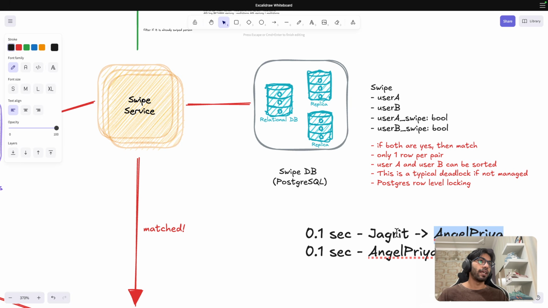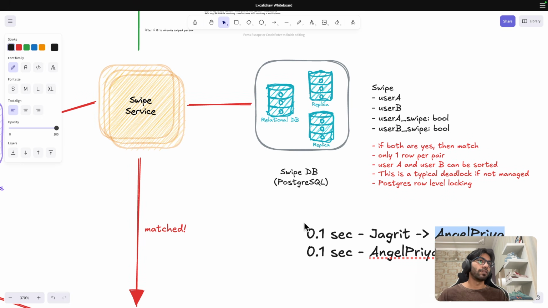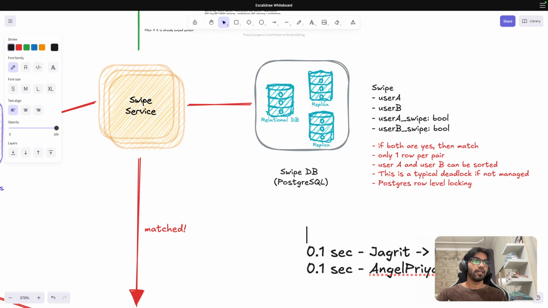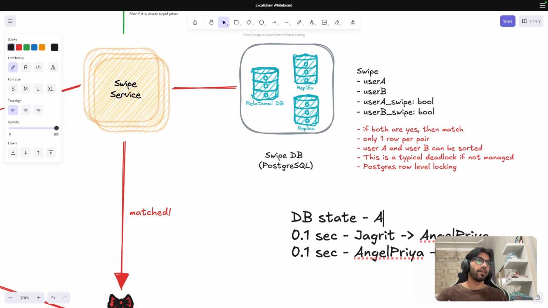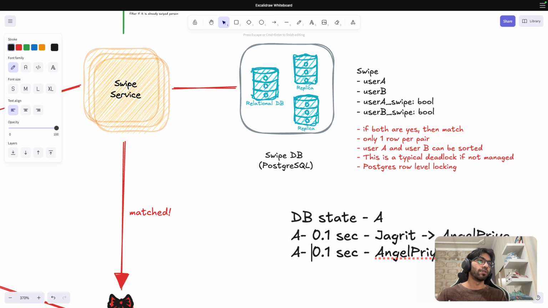It is not there, so I am going to say no match. And for Angel Priya, Angel Priya to Jagrit, both are happening simultaneously. For this also, it is not there. So just imagine that both of them have the same DB state, before any match, DB state A. Here DB state A goes to this, and here DB state A goes to this.